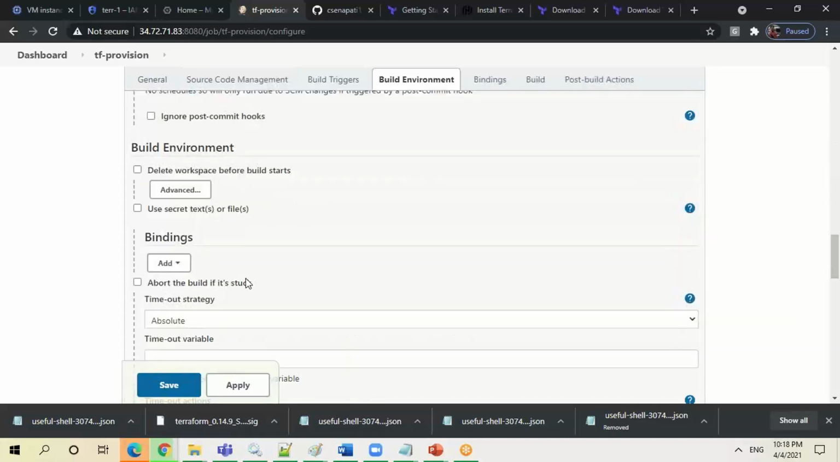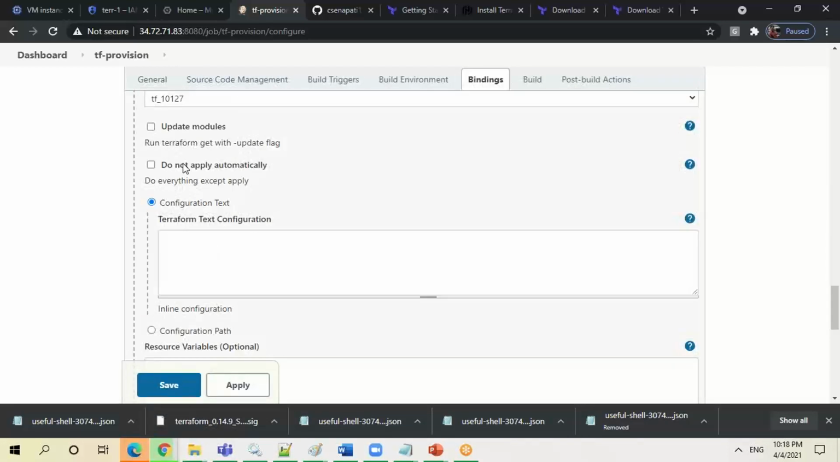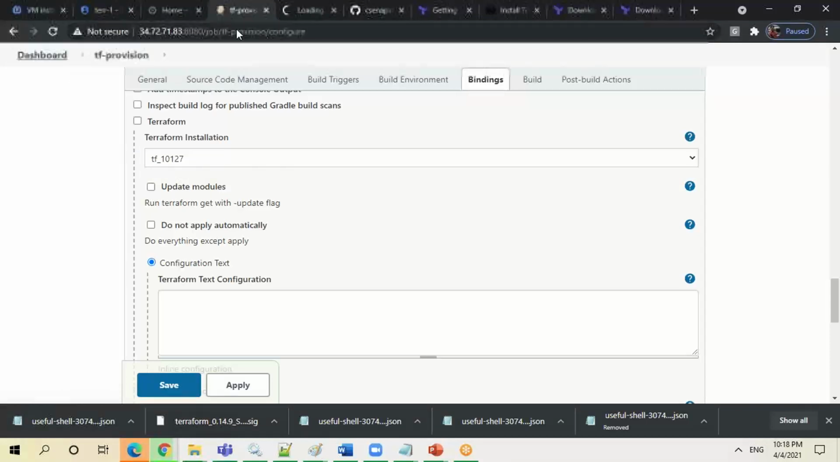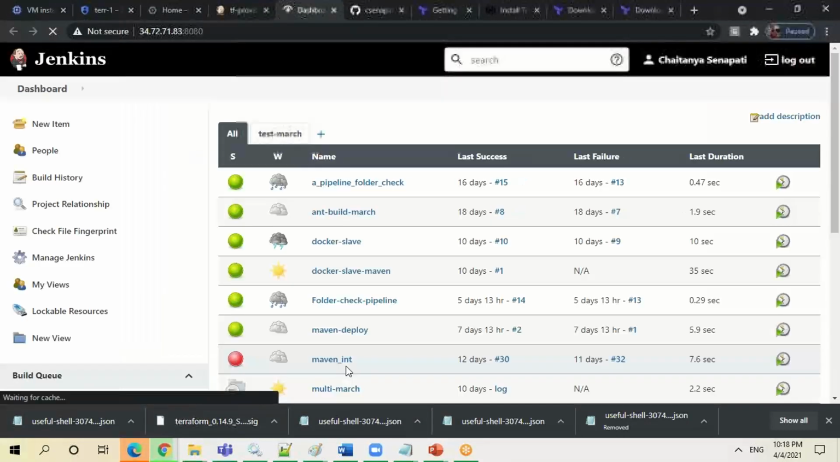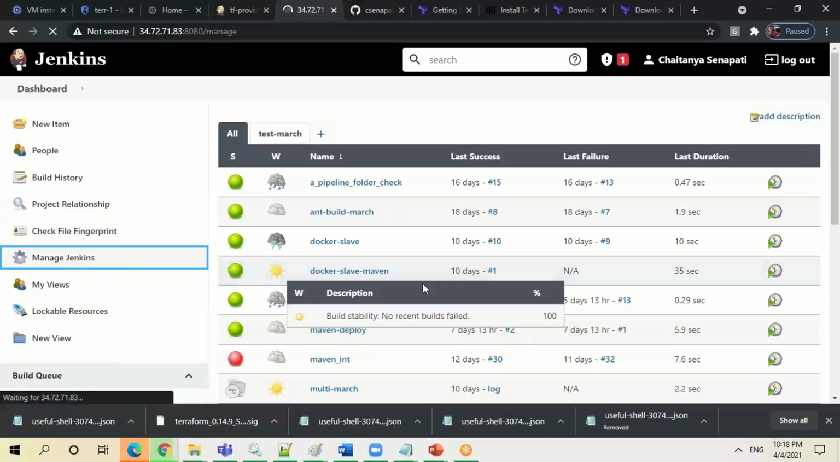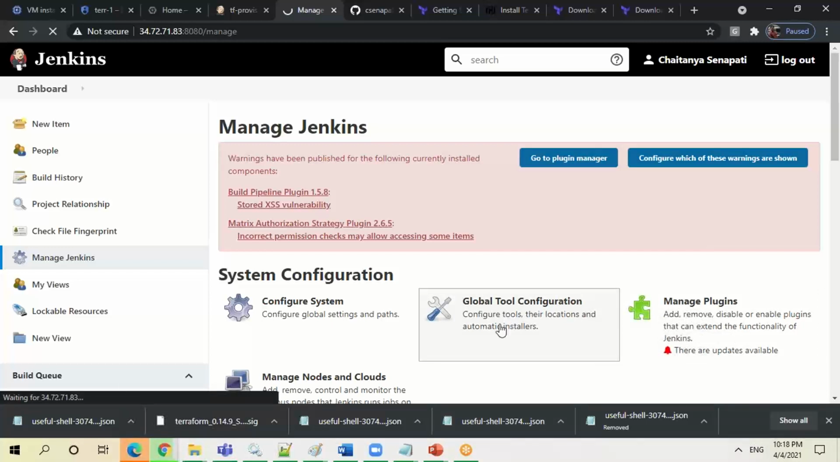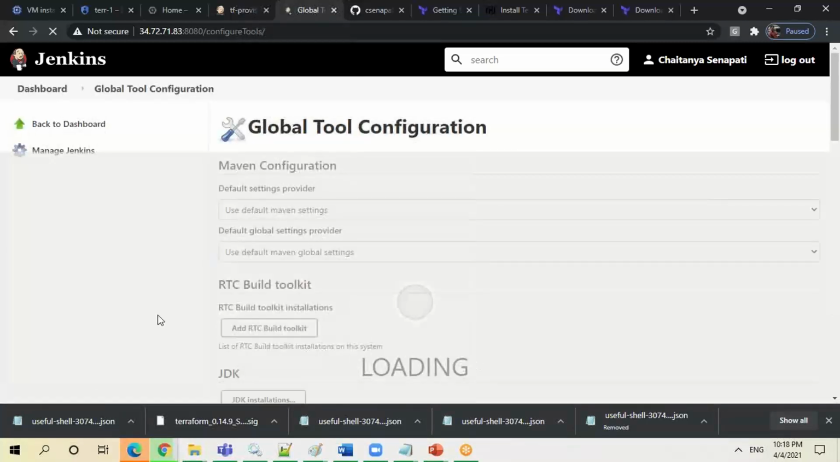So what I'm doing, I'm basically doing the same thing. I have given this version, and for this Terraform version, once you install the plugin, the concept is again the same. You go to Manage Jenkins, then go to your plugins, you have to install first, then go to Global Tool Configuration.